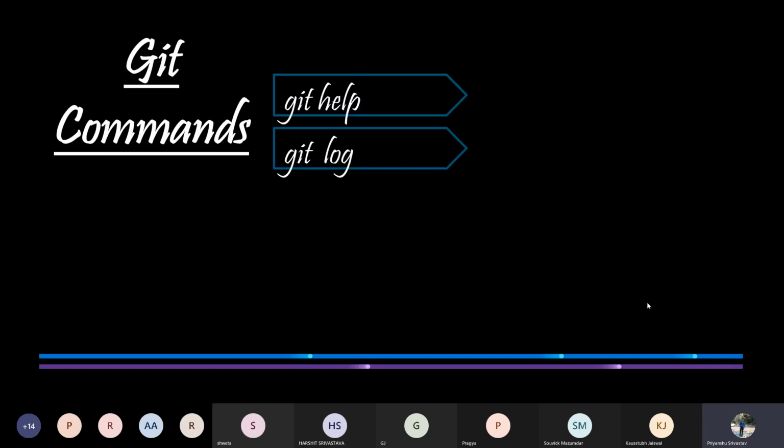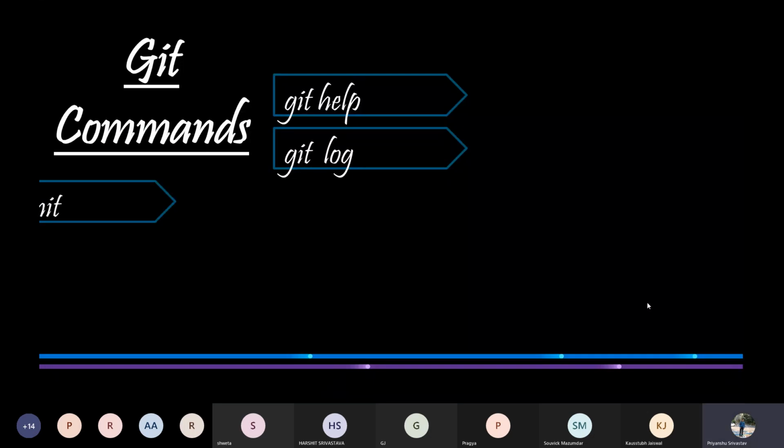The second command of git is git log. This command prints the commit history, that is, it lists the version history of the current branch. On using this command, Git will show all the changes made in the branch, by whom the changes were made, and the date and time of the modifications.